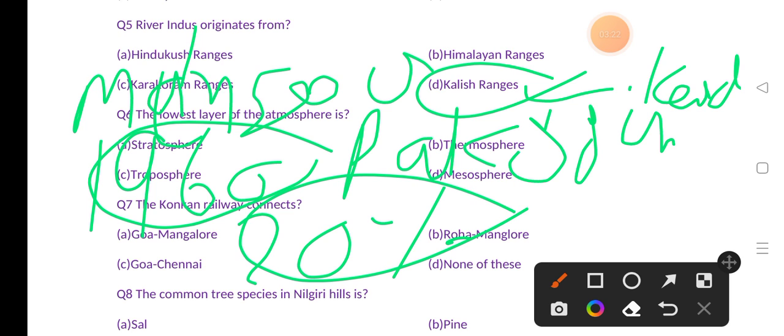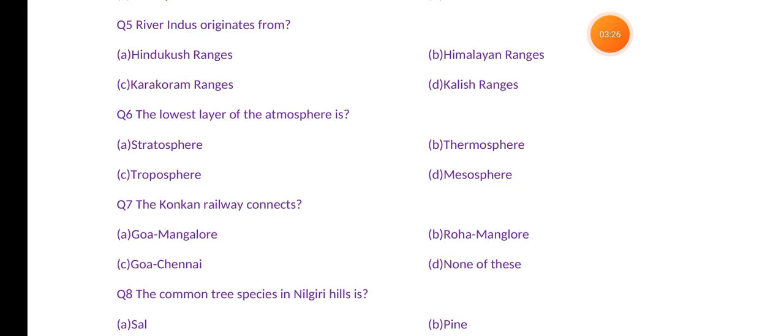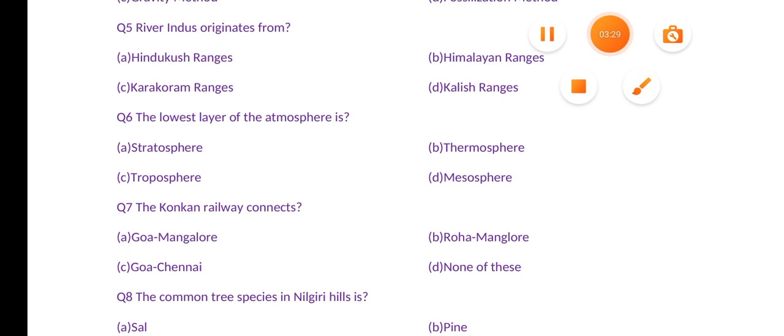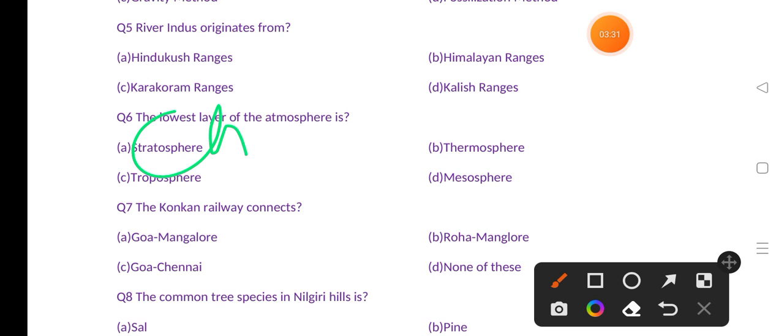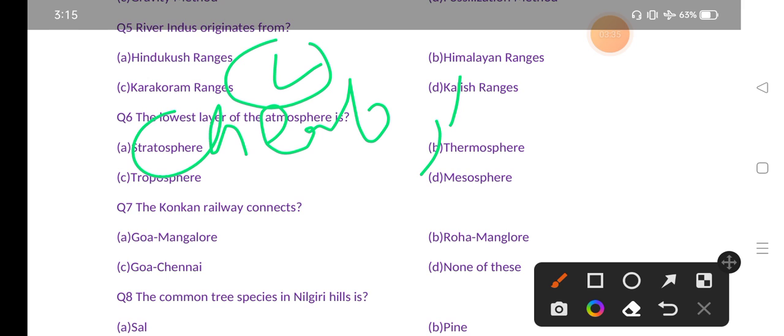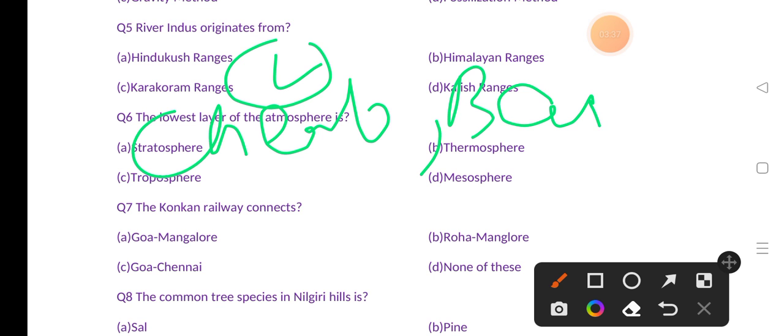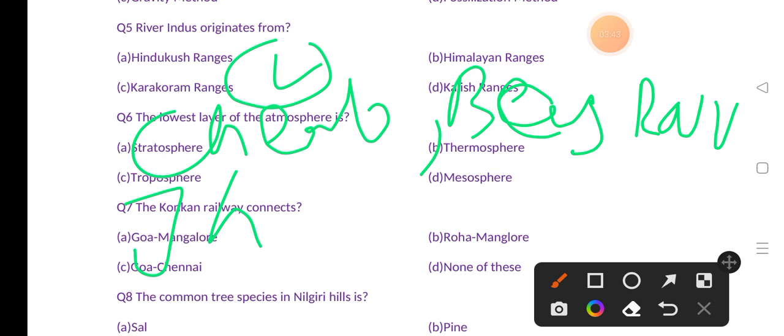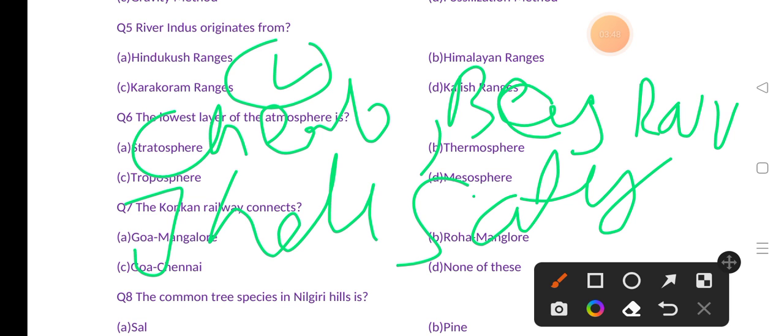If you talk about the major tributaries of Indus river, they are Chenab, that is the largest tributary, Beas, Ravi, Jhelum, Satluj. These are the major tributaries of Indus river. Let's move to our next question.